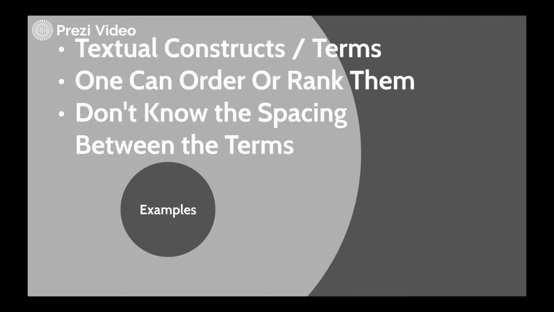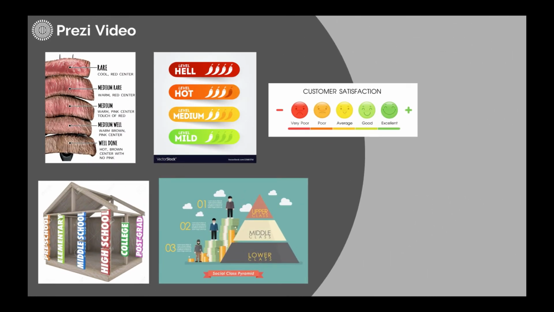Now, understand these are textual constructs of terms. Typically, they're words or things like that, not numerical. So that's a key thing. One can order them, rank them. The key thing about them is you don't know the spacing between the terms. And here are some examples. Like when you order a steak: rare, medium, medium well done. If it's spicy, like hot, medium, mild, or even customer satisfaction: very poor, average, good, excellent.